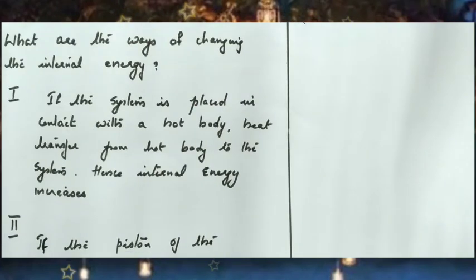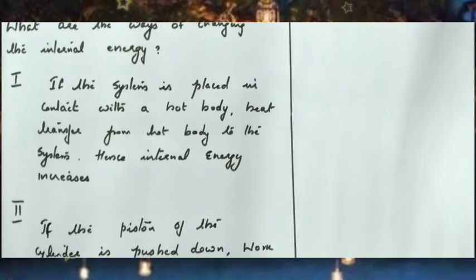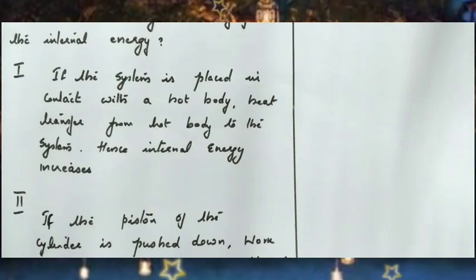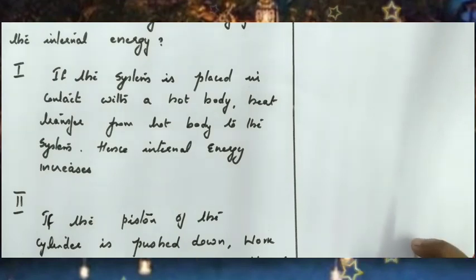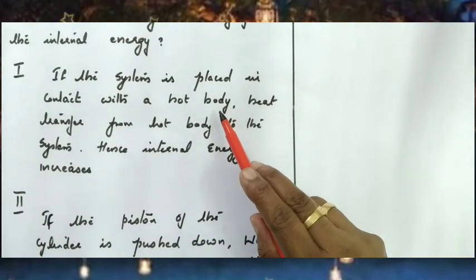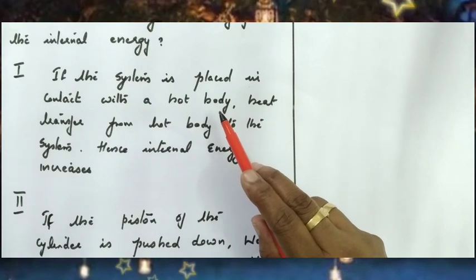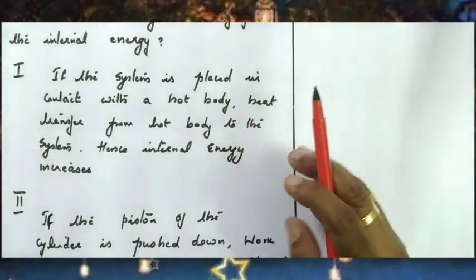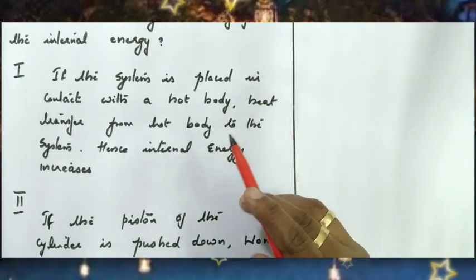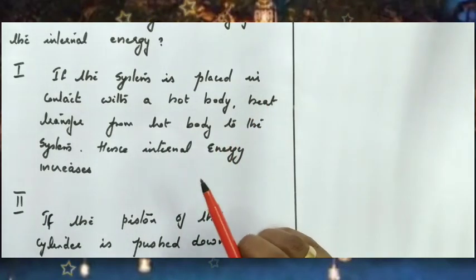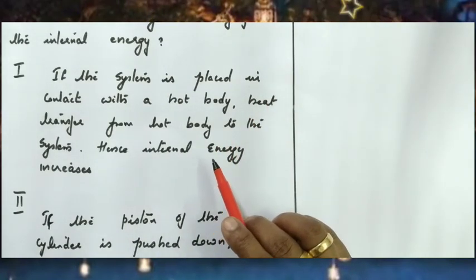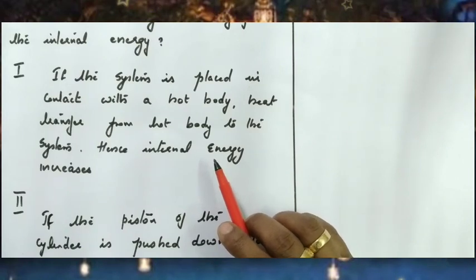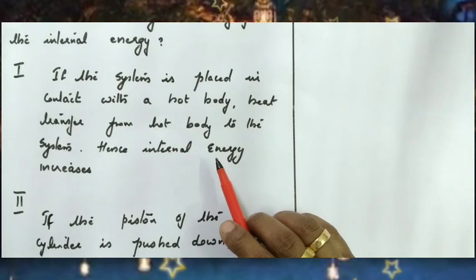Now, what are the ways by which the internal energy can be varied? What are the ways of changing internal energy? First, consider a thermodynamic system, that means a gas contained inside a cylinder provided with a frictionless piston, which is the best thermodynamic system. If the system is placed in contact with a hot body, heat transfers from the hot body to the system. The system absorbs a quantity of heat, and the kinetic energy of the molecules increases, and hence the internal energy of the thermodynamic system increases. So the first way of increasing the internal energy is to apply heat to the system.